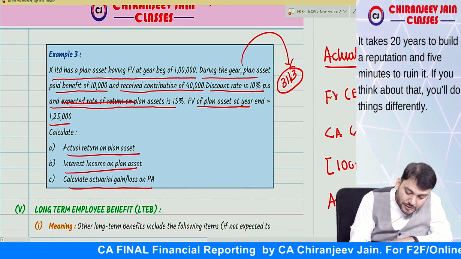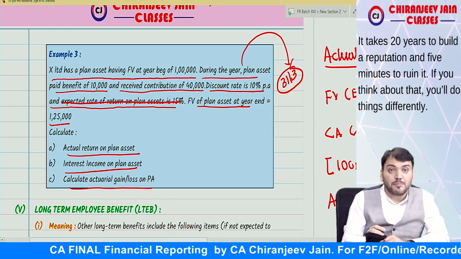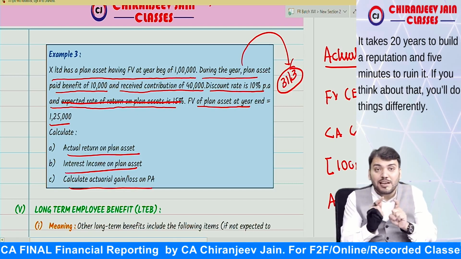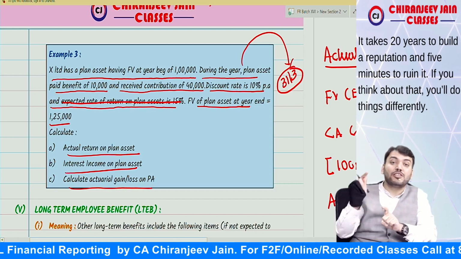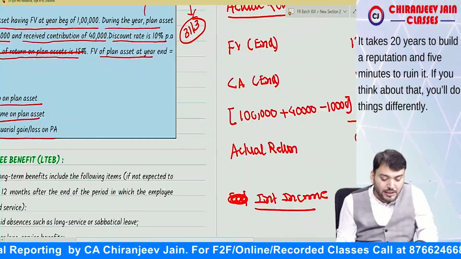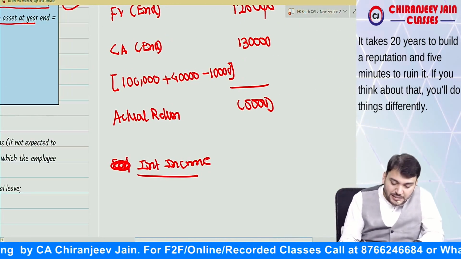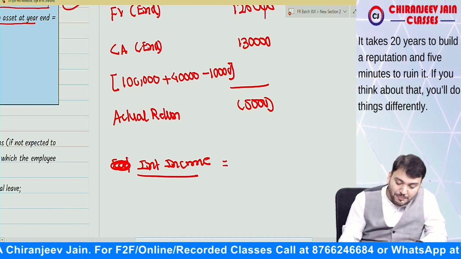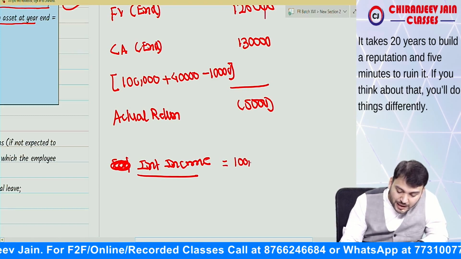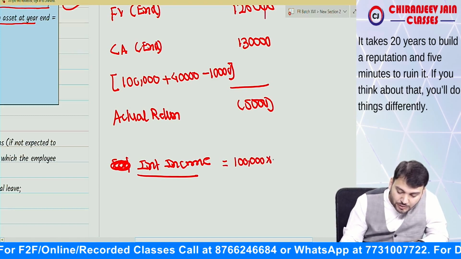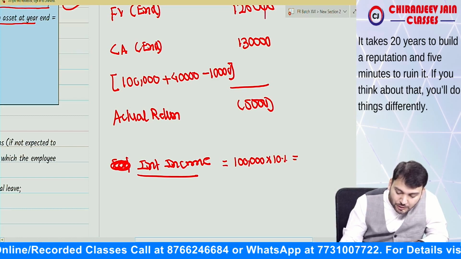This expected rate of return on plan asset is bakwas. You have to calculate interest income based on the discount rate, that is 10%. Interest income will be on the opening balance. Opening balance is 1 lakh. 1 lakh into 10% is equal to 10,000.